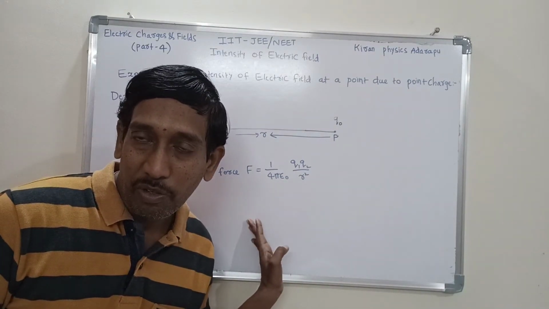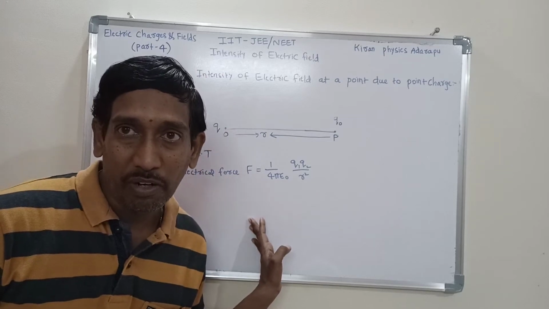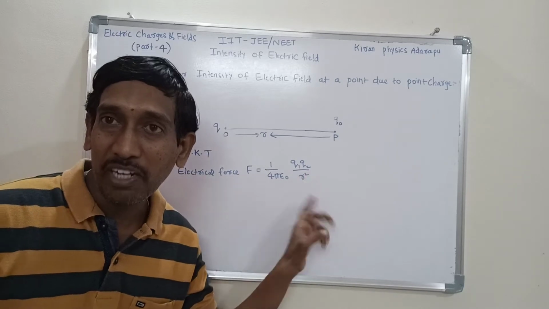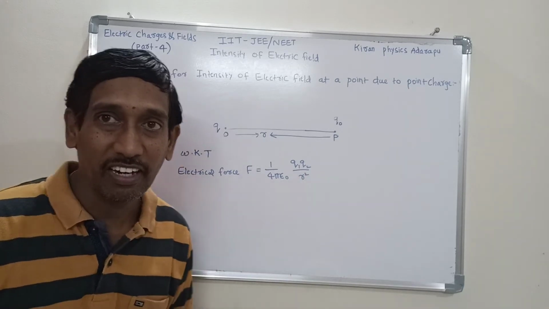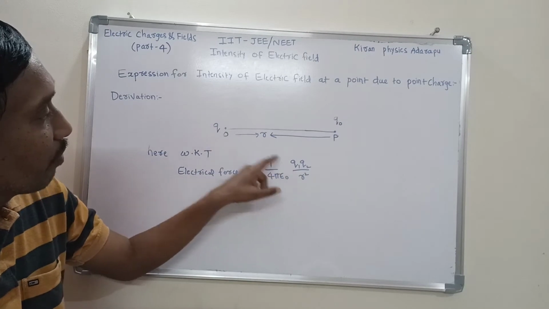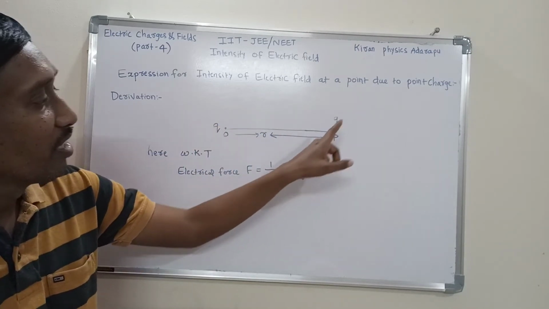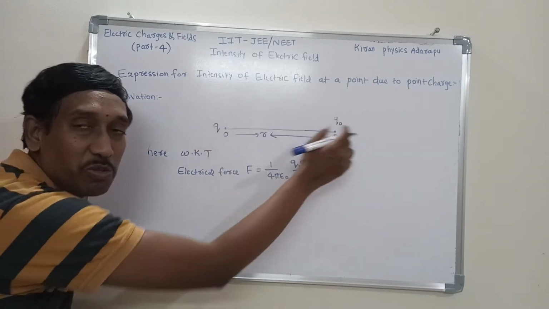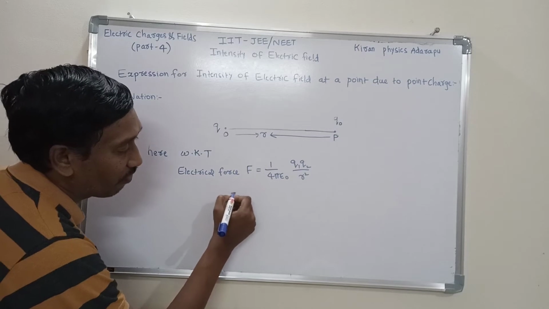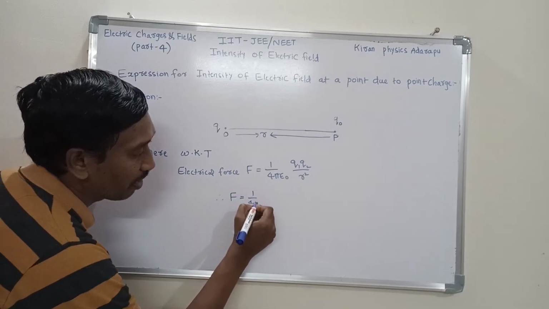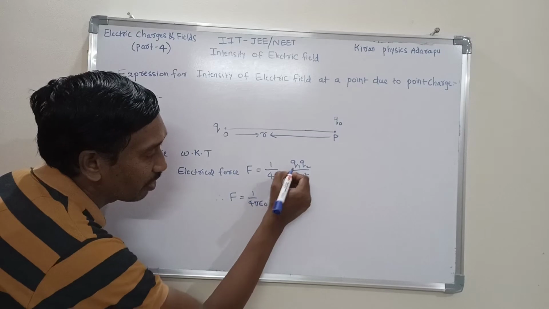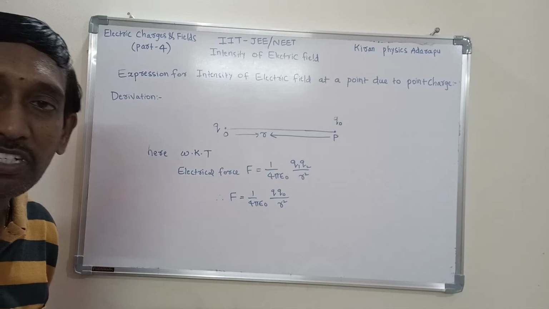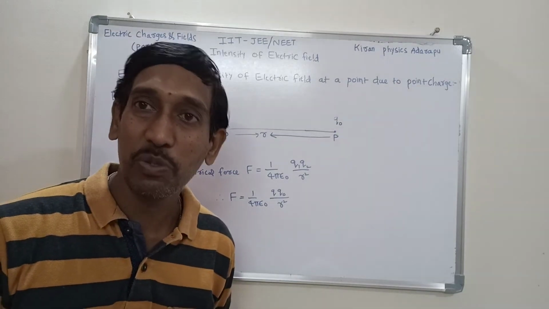Now students, do you know this formula? It's a very important formula. Electrical force F is equal to 1 by 4 pi epsilon naught into q1 q2 by r square. But here, instead of q1 we have Q, instead of q2 we have Q naught, and the distance between the two charges is R. Therefore F is equal to 1 by 4 pi epsilon naught into Q Q naught by r square. This is the expression for electrical force between these two charges.